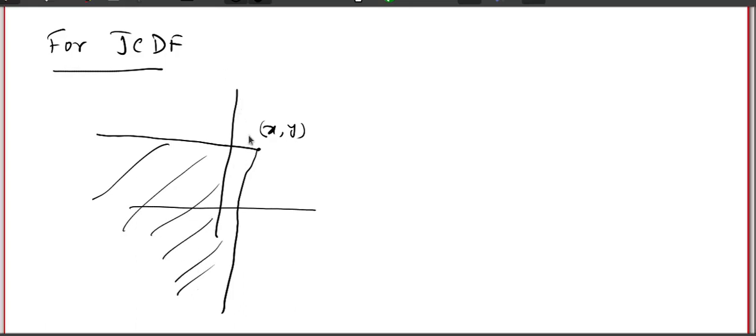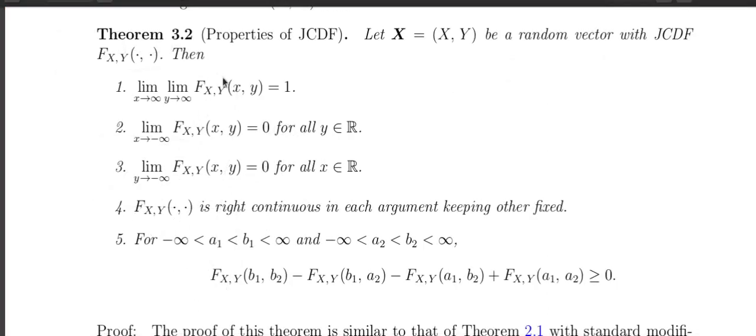Now if I push x to infinity, this straight line goes this side, and y to infinity, this goes to that side. That way I will cover the whole R square, and the random vector X is a function from the sample space to R square. That means I cover the whole possibility for the random vector X, and so the probability will be 1. That is the first property of the joint cumulative distribution function.